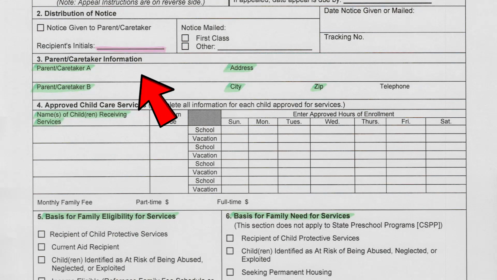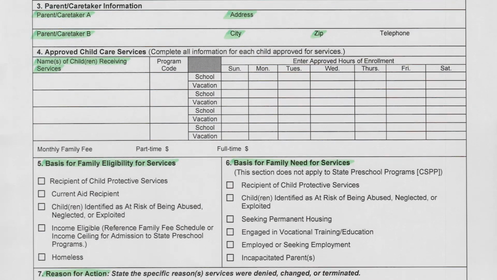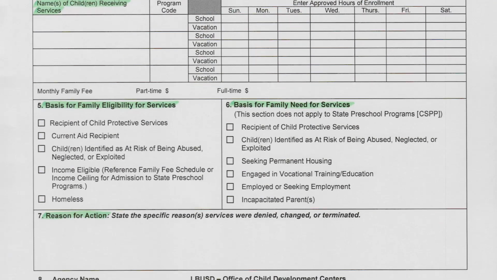Your parent information will already be filled out on this form. Please verify that it is correct. This is the parent or guardian information A, parent or guardian information B, and the address, city, and zip code of the home. Your child or children's information will be documented here. Make sure that the spelling of their first and last name is correct, and the contract hours will be listed out here. For our part-day services, there is no fee for those programs.